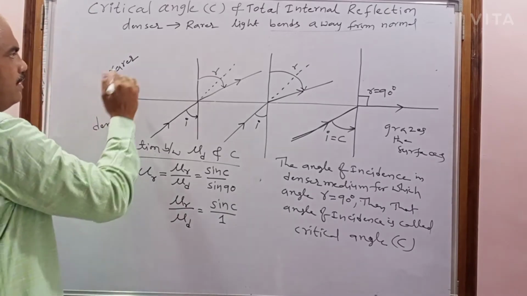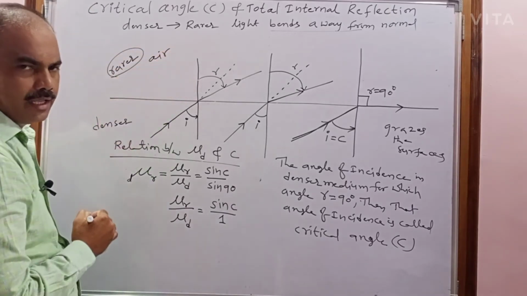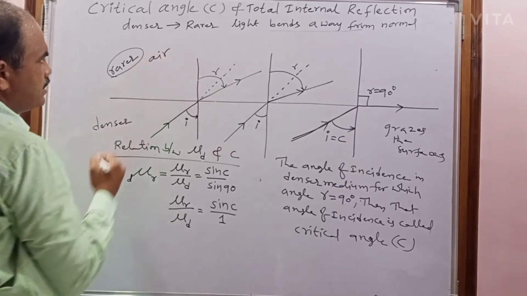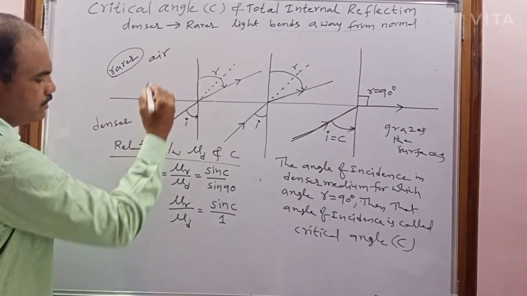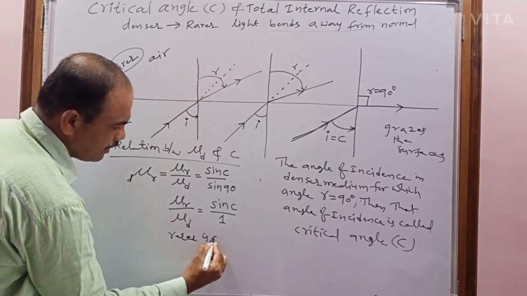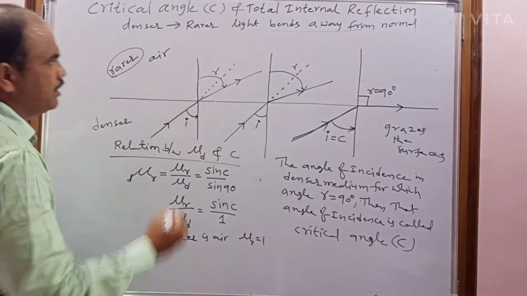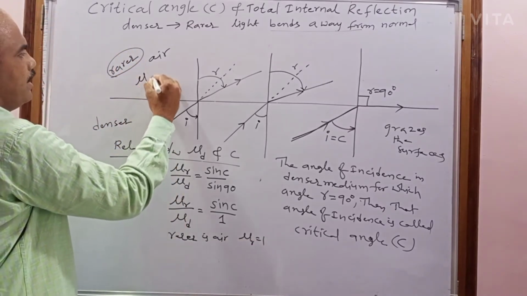Now consider this rarer medium is air. Then mu r equals 1, because the refractive index of air is how much? 1.